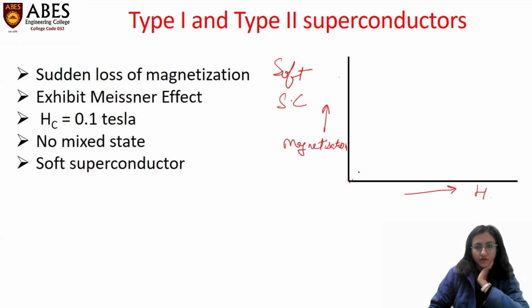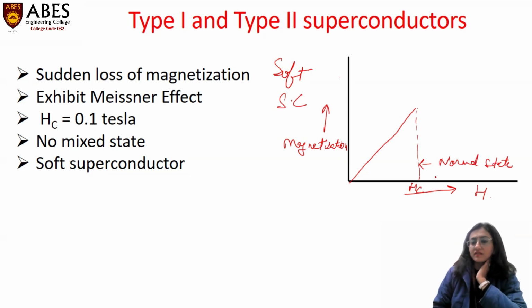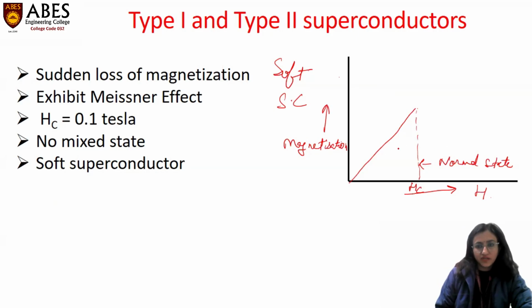So the behavior of material is in this form. At a particular value of critical magnetic field, above this field, material is in normal state. So a material which can show superconducting behavior, above critical field, is in normal state, which means resistance will be there and Meissner effect is not followed, which means field lines will be allowed to pass through the specimen.